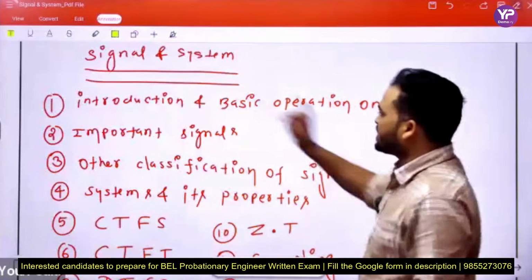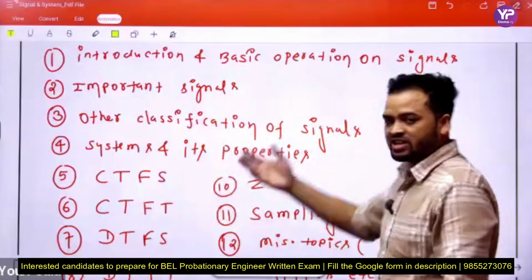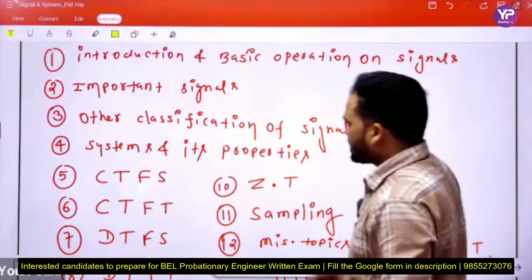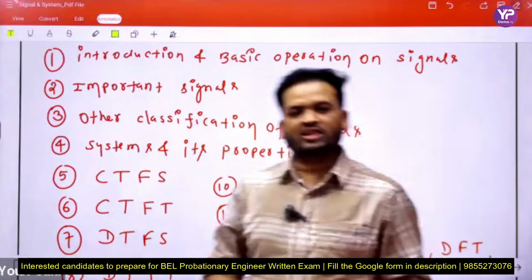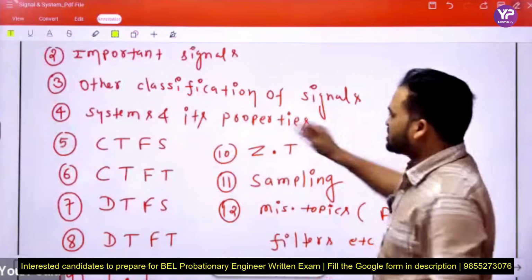See beta, introduction and basic operations, important signals like unit step, impulse, parabolic, signum, etc. Next beta, other classification of signals like power signal, energy signal, periodic, non-periodic. Next, systems and their properties.